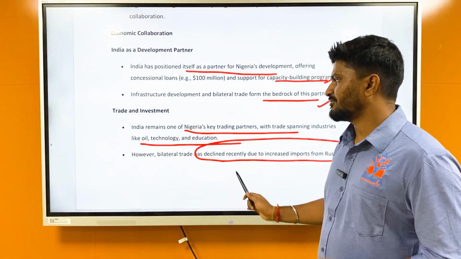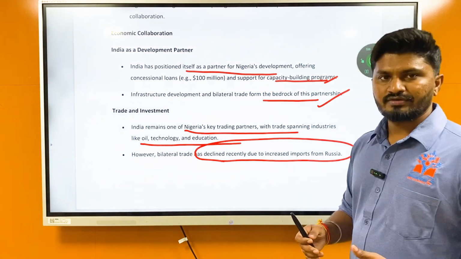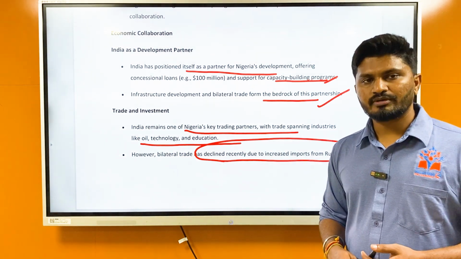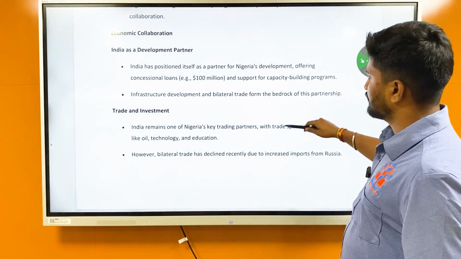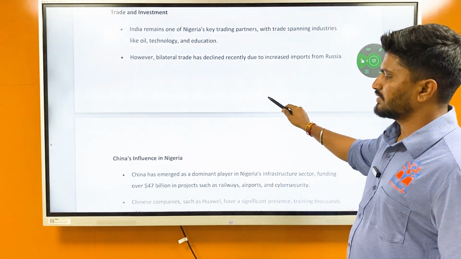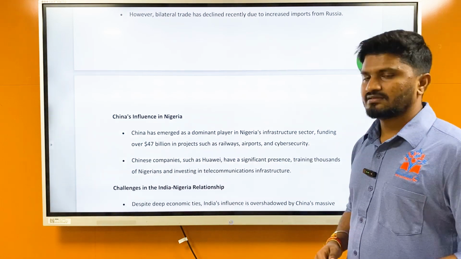But there are still bottlenecks, meaning the bilateral trade has declined recently due to increased import from Russia. India was one of the major key trading partners, with Nigeria supplying oil, technology, and education, but now because of more import from Russia, the bilateral trade has reduced. But this new meeting between the prime ministers of both countries can have an impact.